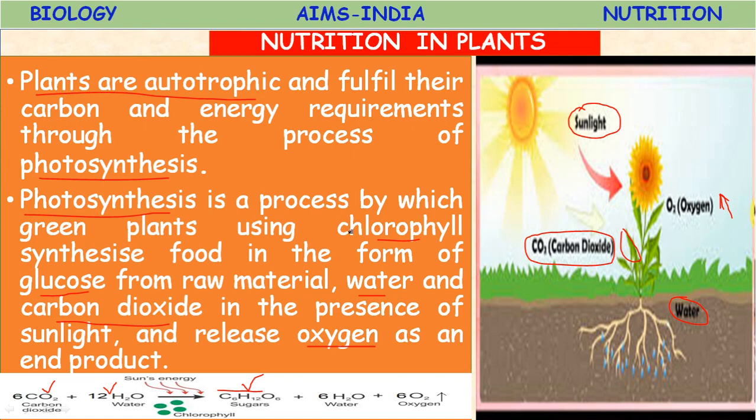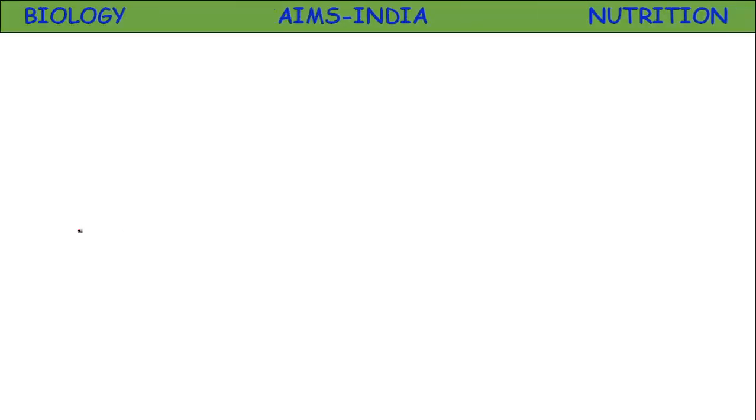That's why photosynthesis is the most important life process, which makes life possible and provides food for all living organisms on this earth. Even several fuels are produced as byproducts of photosynthesis. Let us study in detail.